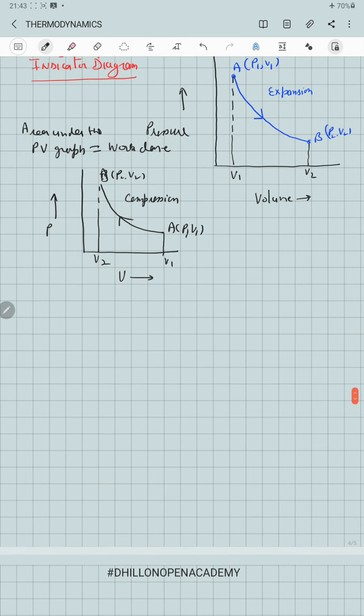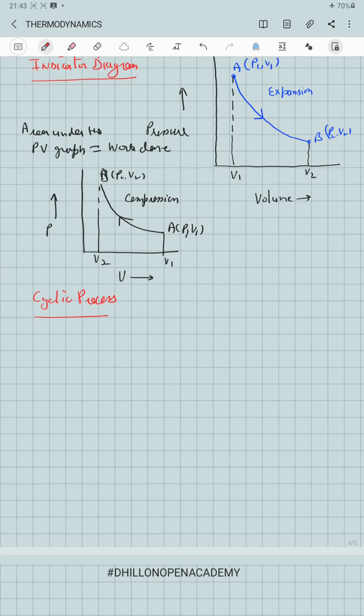Next is the cyclic process. A process in which the system returns to its initial state after undergoing many changes through their state variables, we call it the cyclic process.